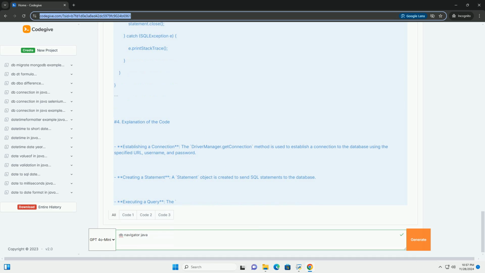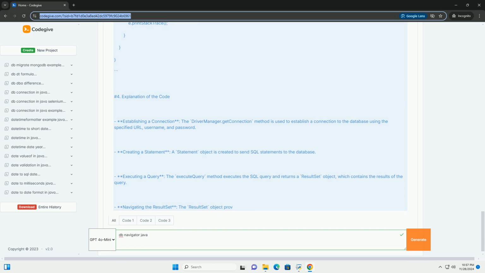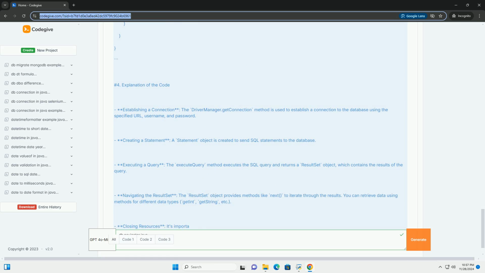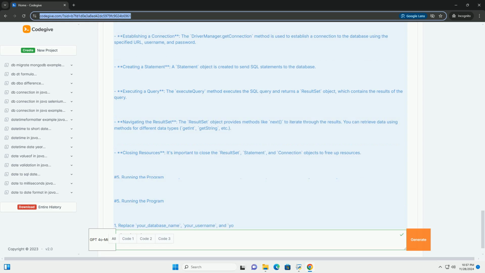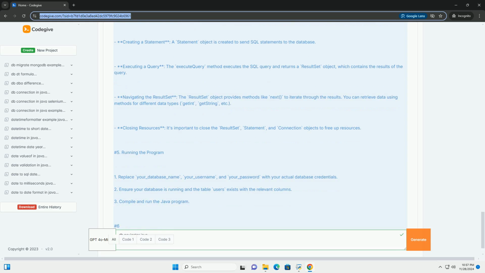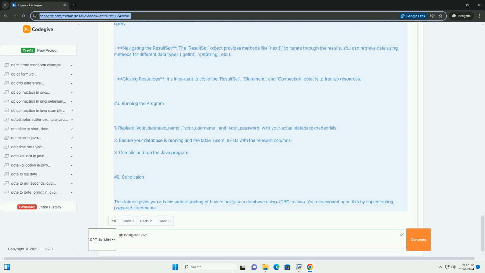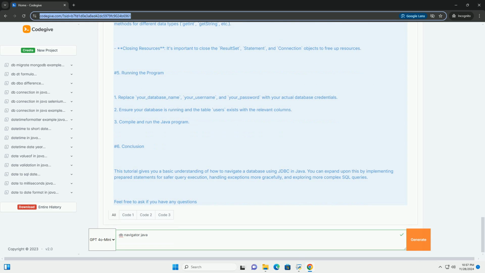1. Setting up your environment. Before you start, ensure you have the following: JDK installed on your machine. An IDE, like IntelliJ IDEA, Eclipse, or NetBeans. A database to connect to, for example MySQL, PostgreSQL, or SQLite. The JDBC driver for your chosen database. For example, if you're using MySQL, you can download the MySQL Connector/J JDBC driver from the MySQL website.